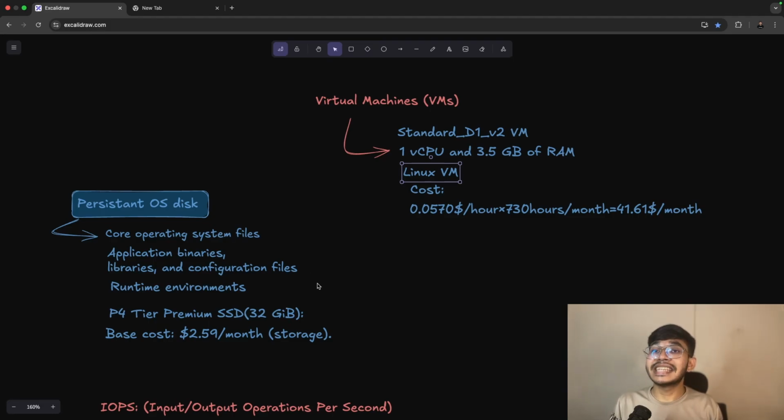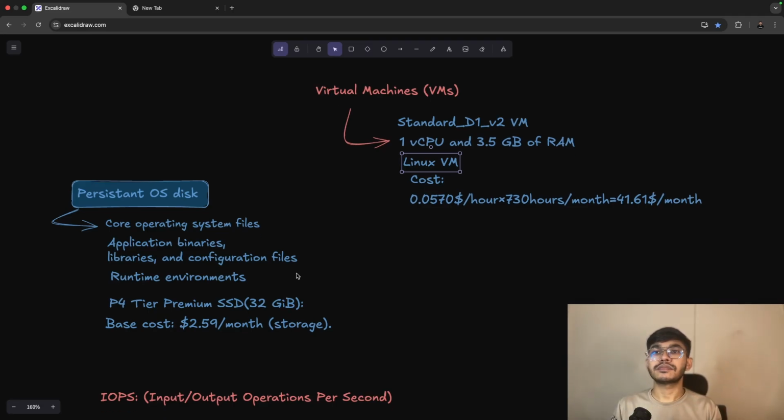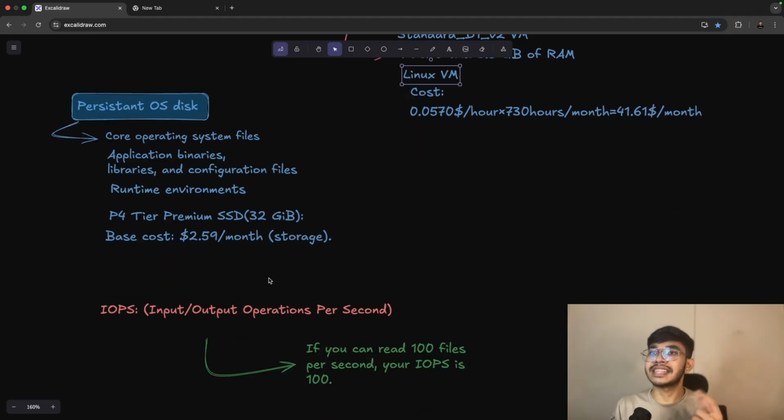These things have to be stored somewhere, and for this storage we have to pay more to Azure or AWS. Let's suppose we choose a P4 tier Premium SSD of 32 GB, which is the minimum. We can also choose a Standard SSD, and the base cost is $2.59 per month. But this is not the end. We have to pay more for some services also.